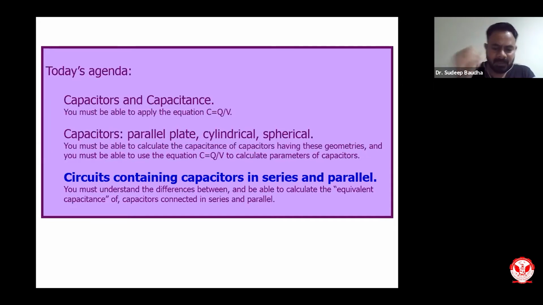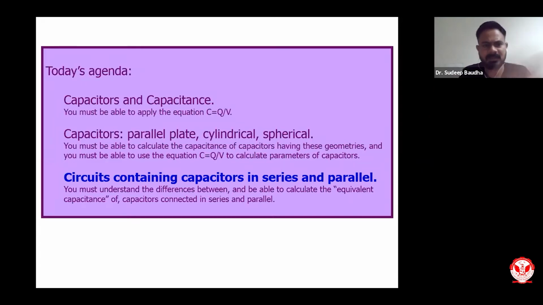When a capacitor is in a circuit, from a circuit point of view, I hope many of you will relate this with circuit theory, what we have already studied in our class 12, or some electrical engineers will study at higher stages too. Let us see how a capacitor behaves in a scenario when there are more than two capacitors or more than 100 capacitors, whatever the concept is. But we will try to analyze the behavior of a capacitor in a particular circuit where more than two capacitors are there.